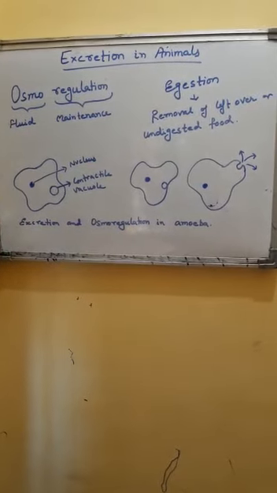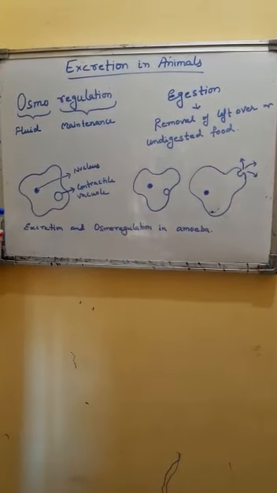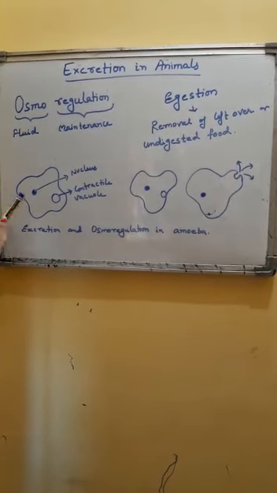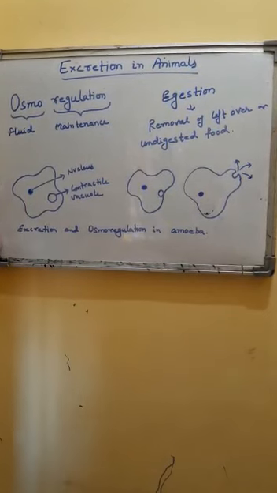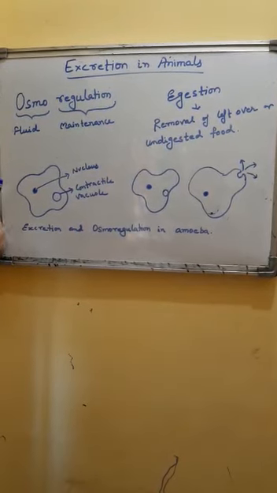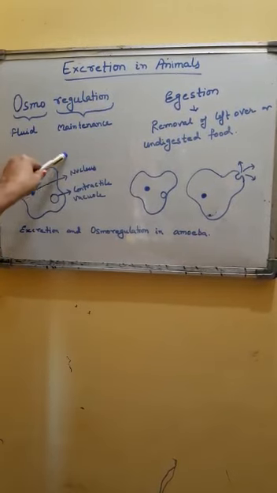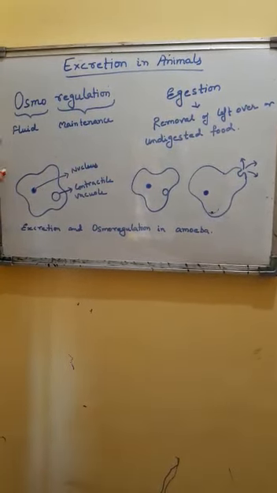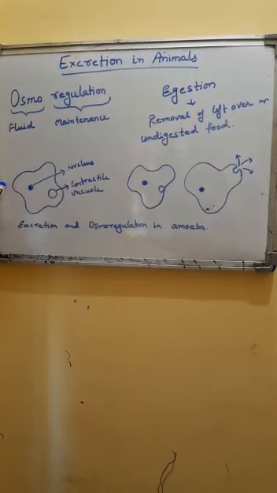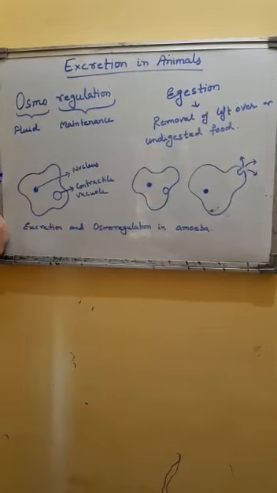Osmoregulation is required in freshwater organisms mainly, as outside fresh water has a tendency to enter their bodies due to high internal osmotic concentration, that we have studied in osmosis. Remember, movement of substances, or you can say movement of water, from the area of higher concentration to lower concentration. Since in fresh water the concentration of dissolved substances is low as compared to the organism's body, organisms present in fresh water need to osmoregulate their body mainly.